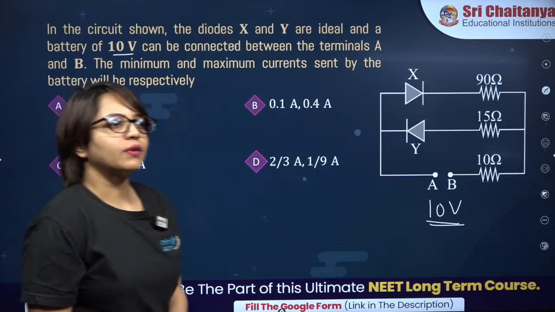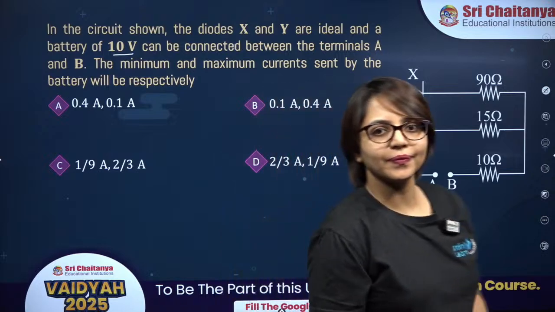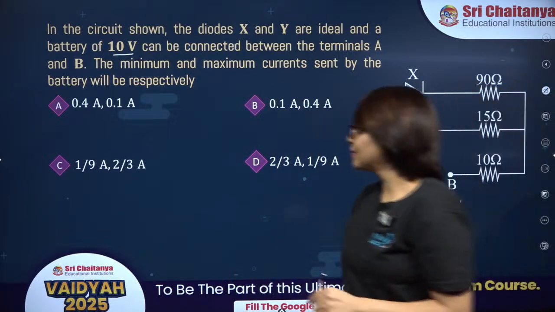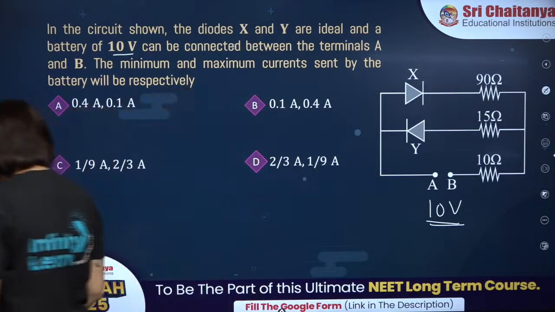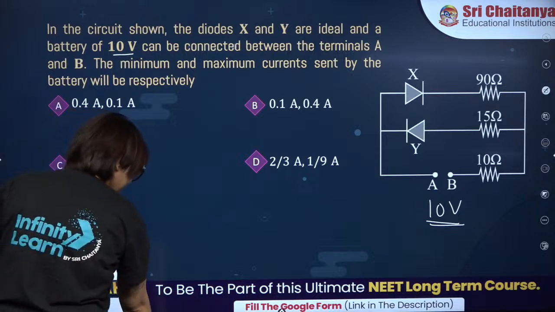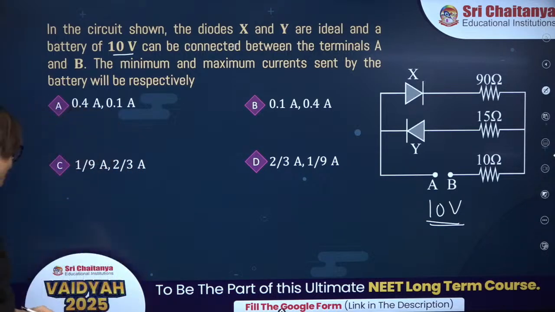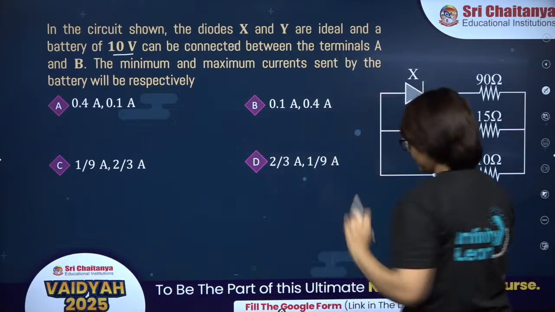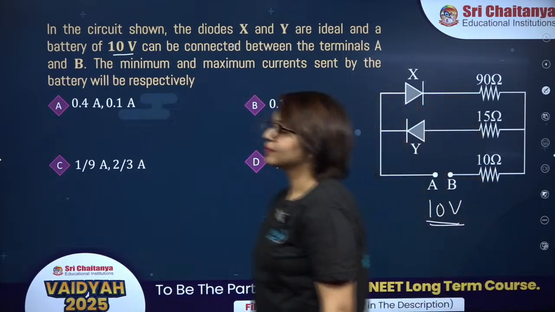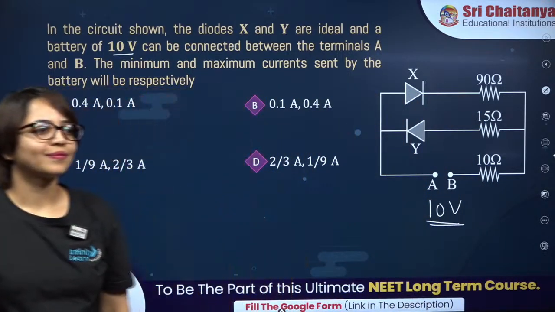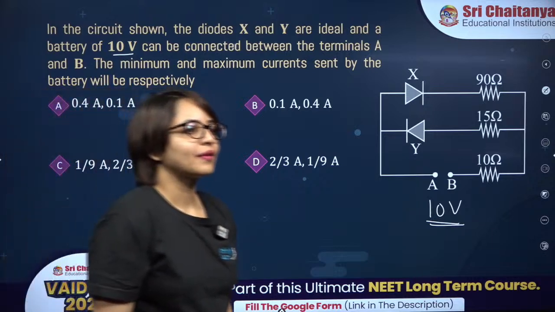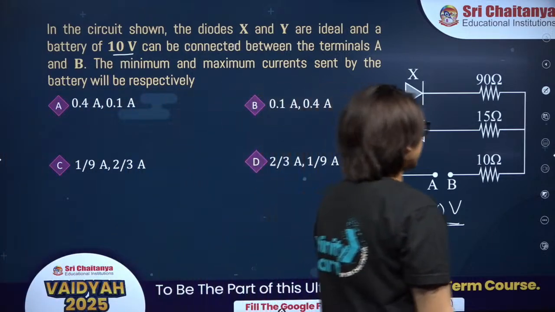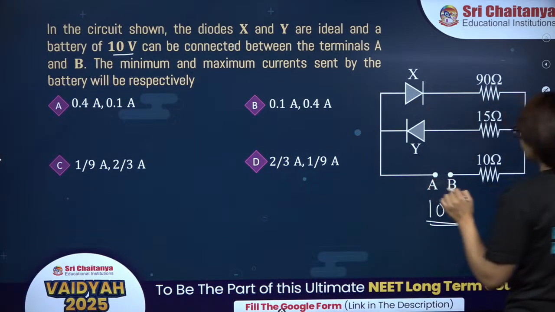Try this one, come on guys. You have to decide. That is why they are asking minimum and maximum both.